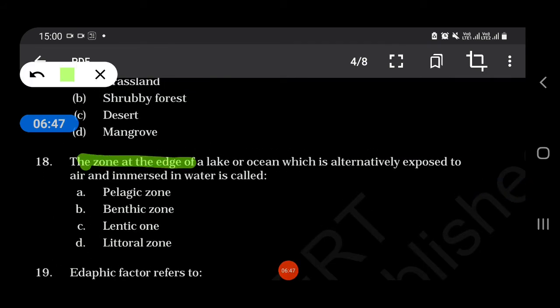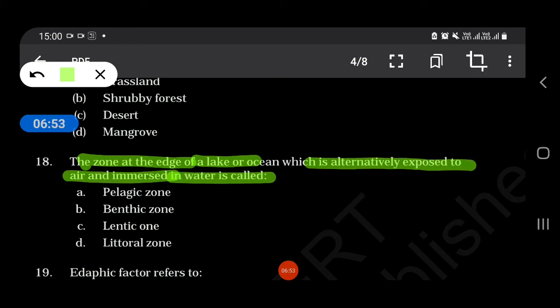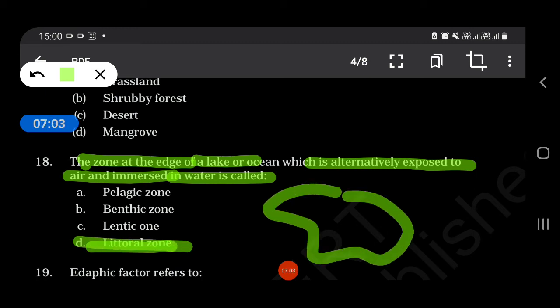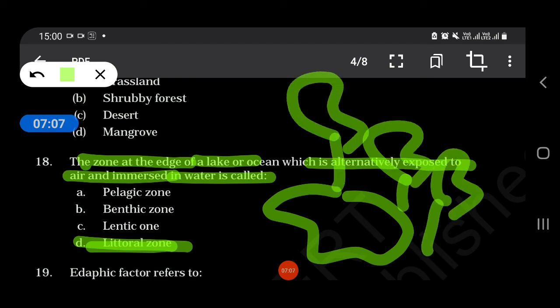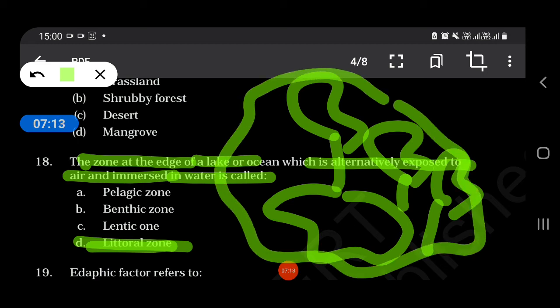The zone at the edge of a lake or ocean which is alternately exposed to air and immersed in water is called pelagic zone, benthic zone, lentic zone, or littoral zone. So our answer goes to littoral zone. Like this is a lake, then the trees or the shrubs growing here are alternately exposed to air and immersed in water. So it is called littoral zone.